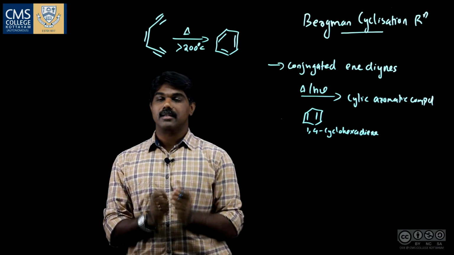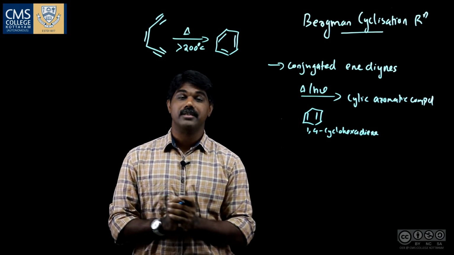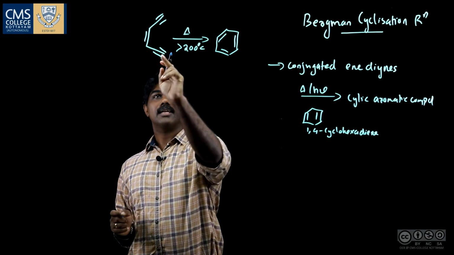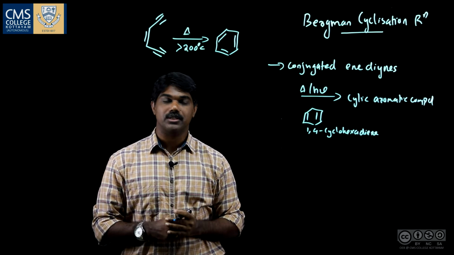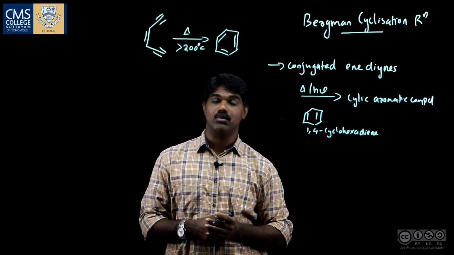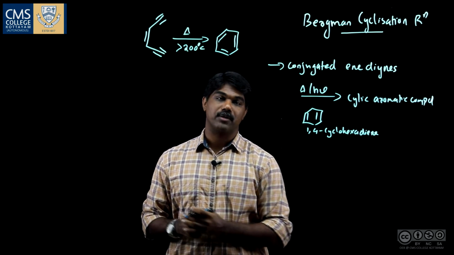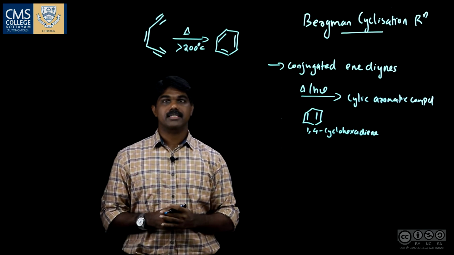So Bergman cyclization is also called a cycloaromatization reaction, because this acyclic compound is converted into a cyclic as well as an aromatic compound. Now let us see the mechanism.